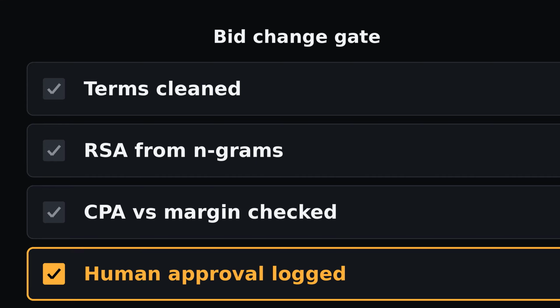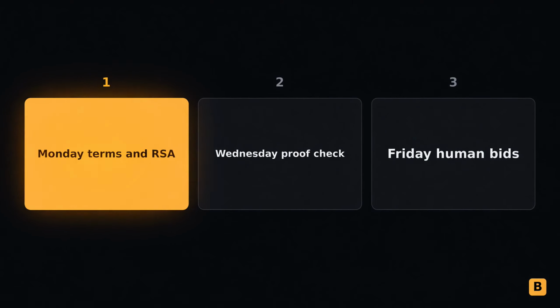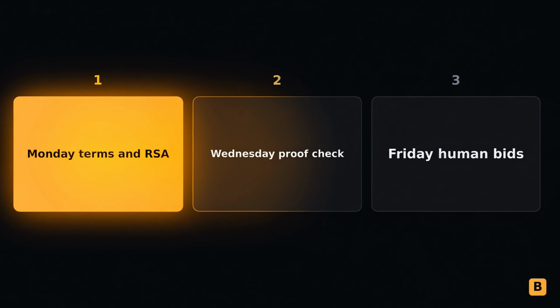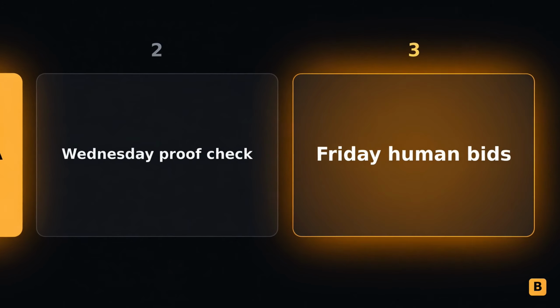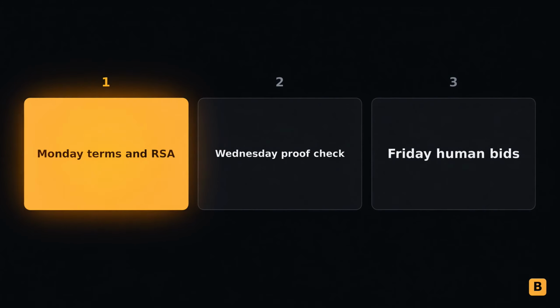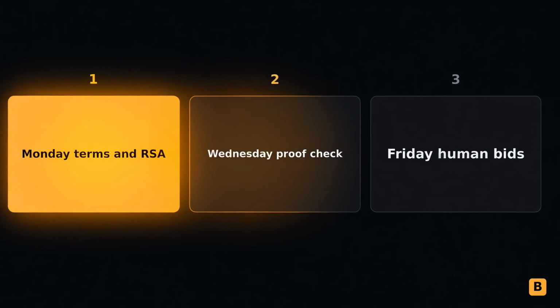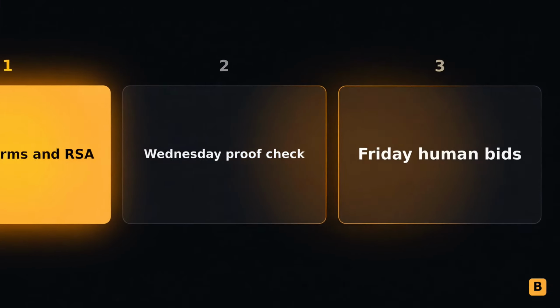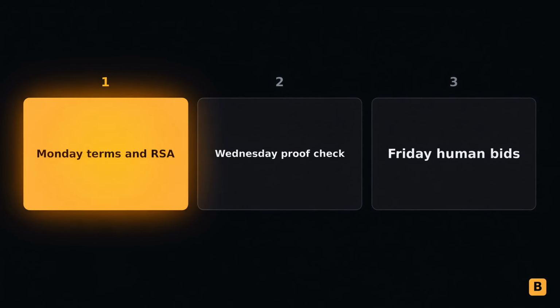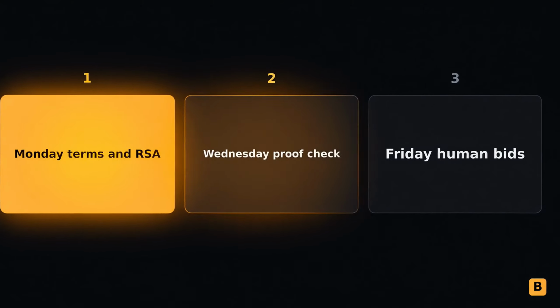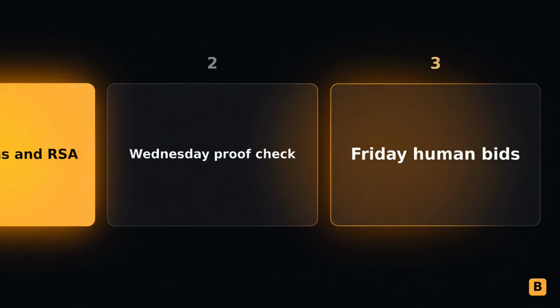Put the 3 steps on a weekly loop. Mine terms and rebuild RSA language on Monday. Recheck that no fabricated benchmark entered the planning doc on Wednesday. Review bids only after those 2 doors are closed. In the sample account, that loop would have surfaced $284 of waste before anyone argued about creative tone. Process beats inspiration when spend is on the line.